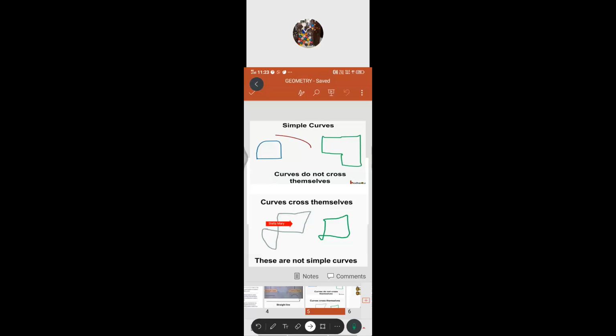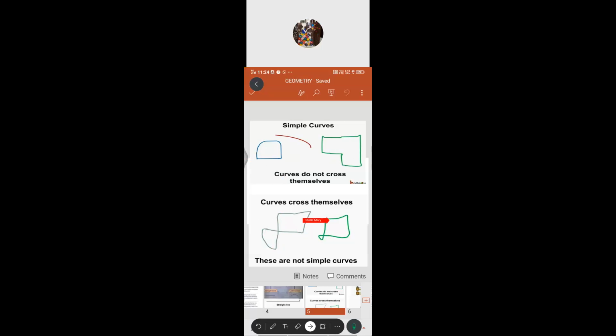If you see the simple curve, the curves do not cross themselves. If you draw like this, it has to end here. Similarly, here also. So we call them simple curves. Simple curves means they don't cross themselves. Now you check here. So they cross. These are not simple curves because they cross themselves. Curves that cross themselves are not called simple curves. Why are we learning this part now? You will see why we are learning this.